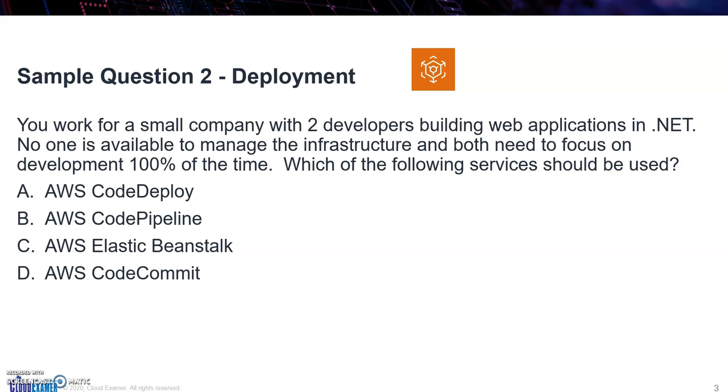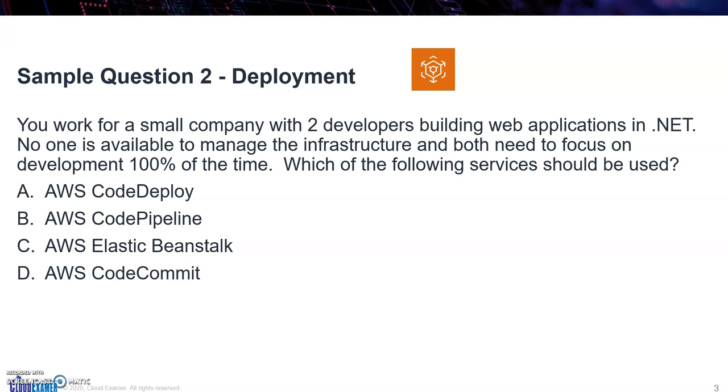But what we're looking at here is that the developers cannot manage infrastructure. So we need a service that would allow us to deploy our code and host it. Now, the first answer is Code Deploy. You see, one of the things about AWS Code Deploy is that's what it does.